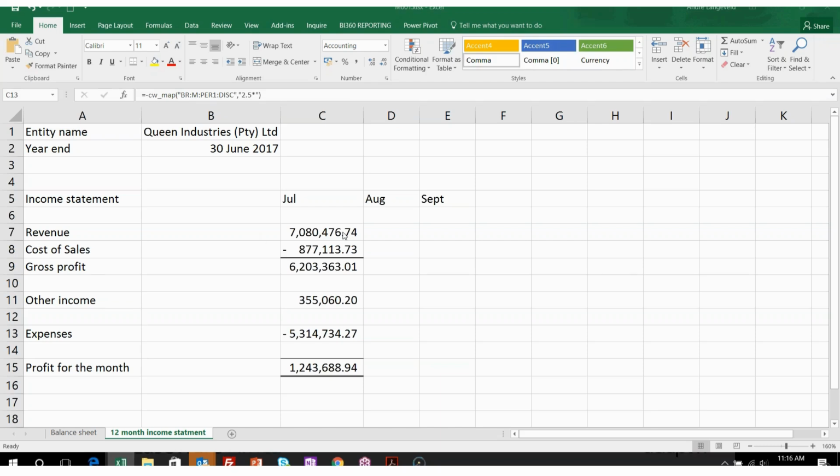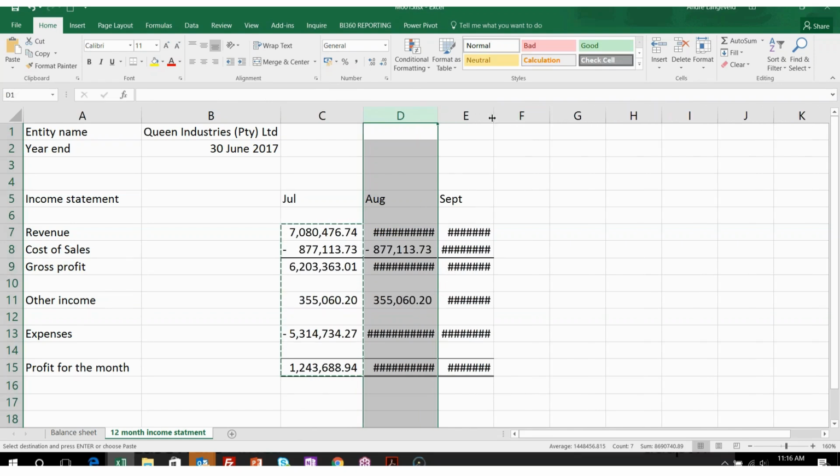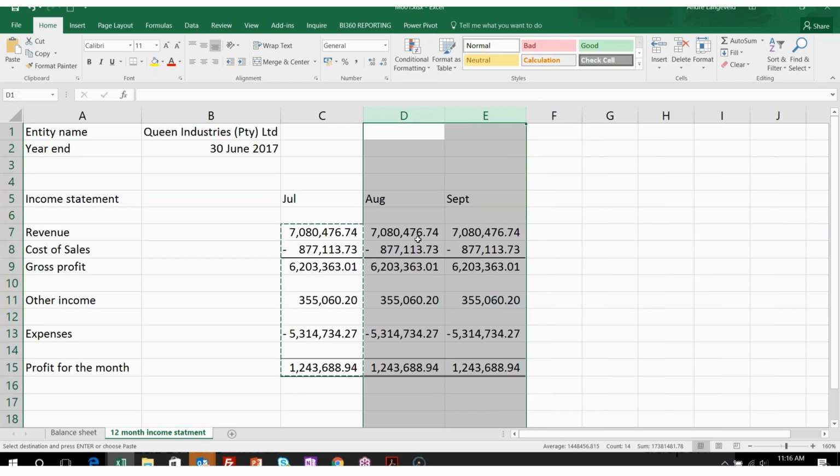Okay, and there we go. So once again, like I've mentioned, we only do the hard work once. Okay, so we've done it in there. Now what I'm going to do is copy that and paste it into my August as well as September. Okay, so I'm going to quickly highlight August and September. Okay, and there we go.